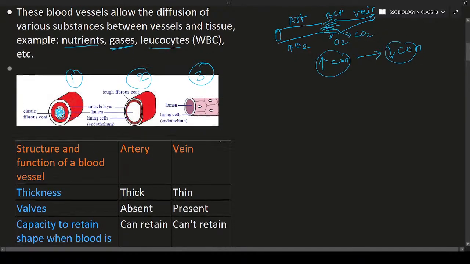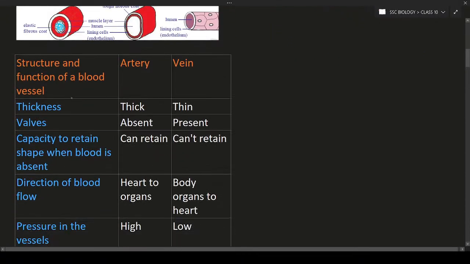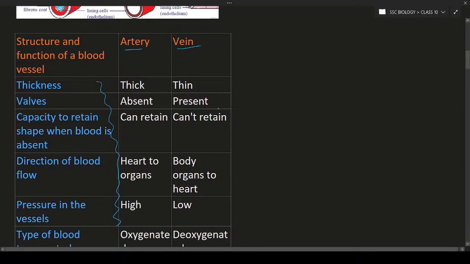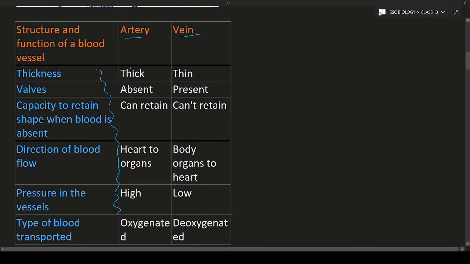So now we are going to study the structure and function of a blood vessel. These are the aspects that have been taken. And next, we are comparing artery with vein. This is a small table that we are going to discuss in this topic. So what is thickness? The thickness of the artery is very thick. If you compare with the vein, the thickness is more in the artery and the thickness is very thin in the vein. So this is one of the aspects.